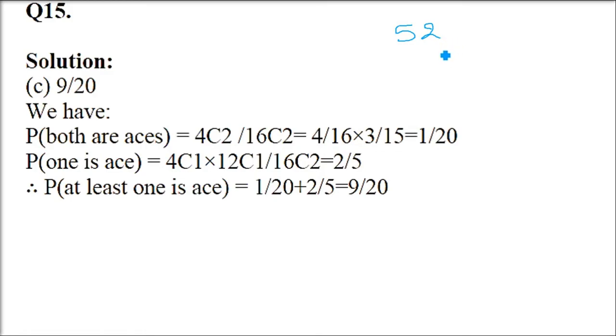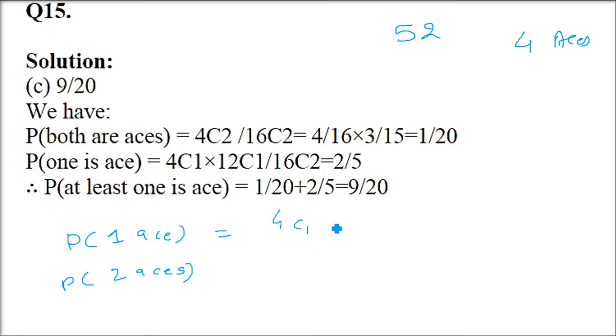So 2 cards are drawn at random. The probability that at least one of them is an ace. So it can be one ace, or both of them can be ace. So one ace or two aces. So you can find the probability of one ace, probability of two aces and add them. So there are 4 aces. So you are taking one out of them, 4C1.